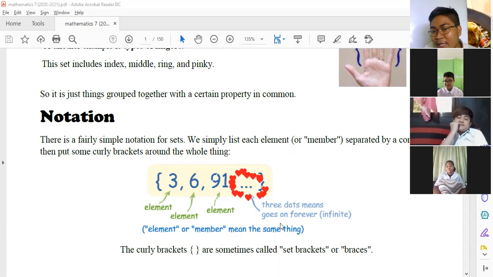So kapag may ganyan siya, therefore it is infinite. Nakuha? So all of these numbers or things na nasa loob ng isang set are called your elements or member, meaning the same thing.